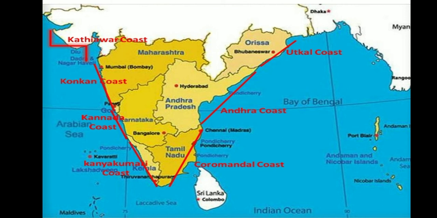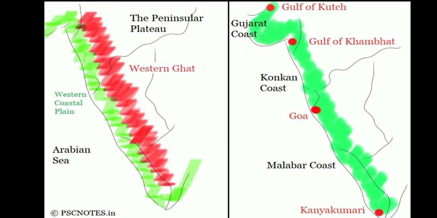The plateau of peninsular India is fringed by coastal plains on either side. It extends from Rann of Kutch in the west to the delta of Ganga in the east. The coastal plain can be divided into two parts, the western coastal plain and the eastern coastal plain. The western coastal plain. It lies between the Western Ghats and the Arabian Sea.